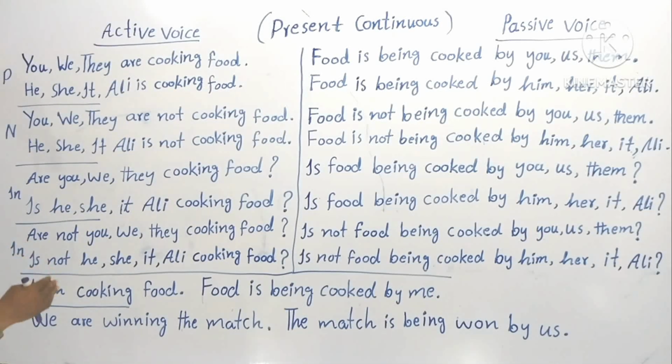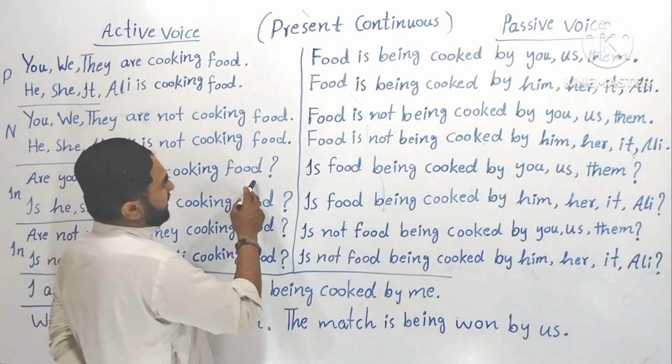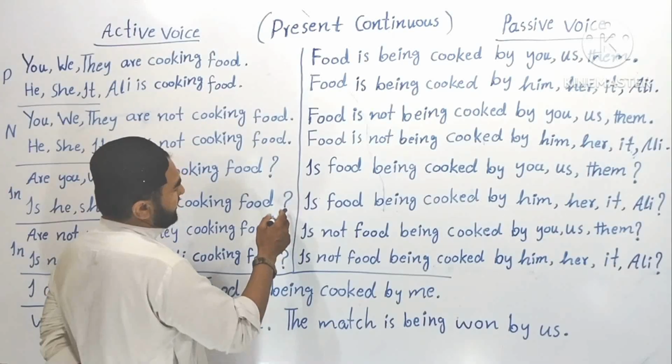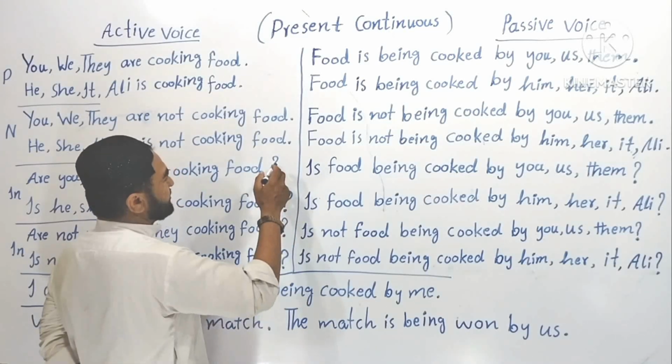I mean, first of all the helping verb occurs, then the subject, understood? Then the main verb. This is the first sign. The second sign is that interrogative sentences take question marks with them. A question mark is the symbol of a question.